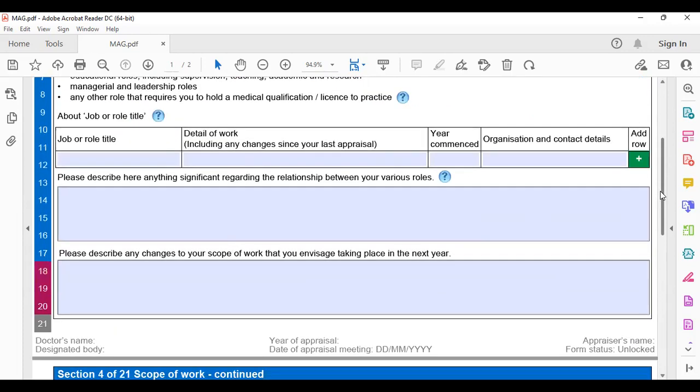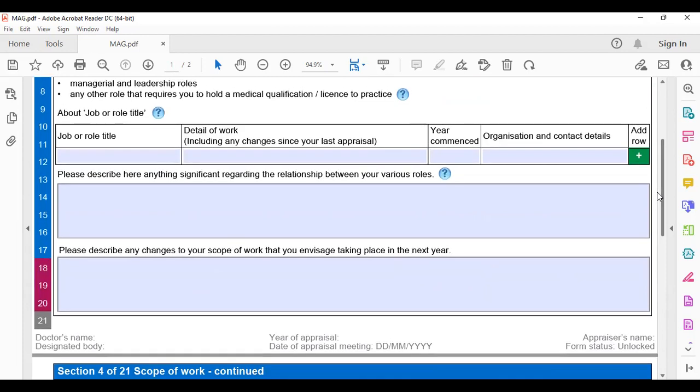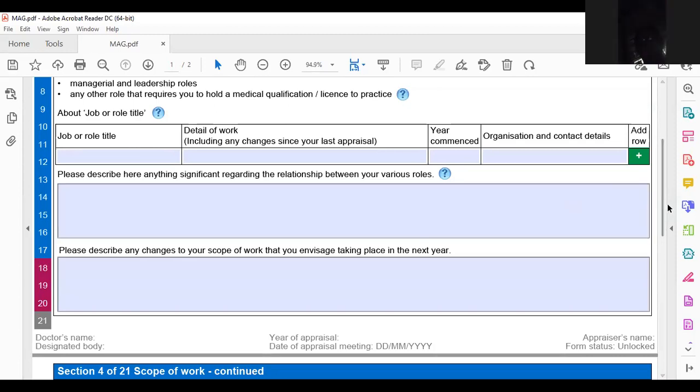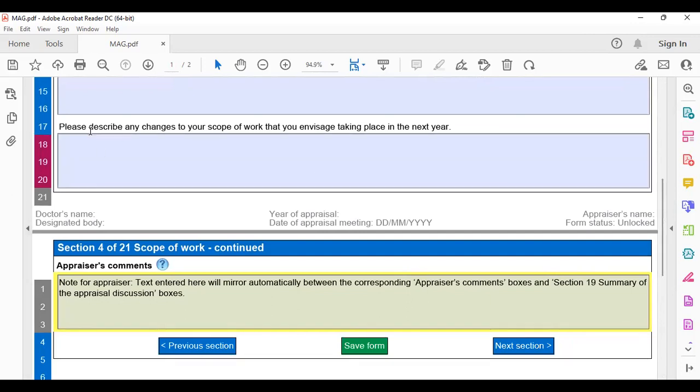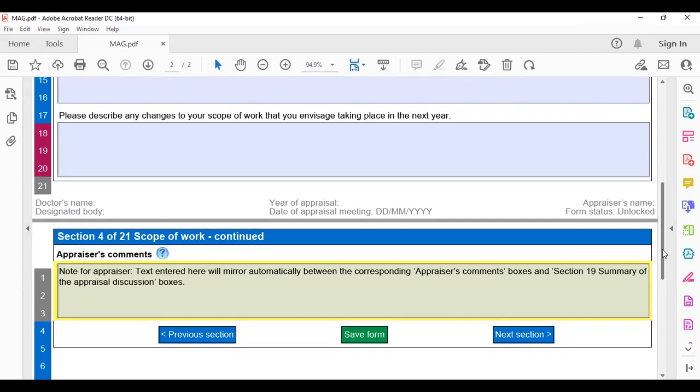And if you are doing more than one job, for example, you are locuming somewhere. For example, I have seen a few people who are doctors, and along with that, they are pharmacists. So if you have different roles, you can write down all of these, and then you can mention any significant relationship between both your roles, if there is any. And if you are planning to change your work, for example, if you are changing your field, you can write it down here in this column.